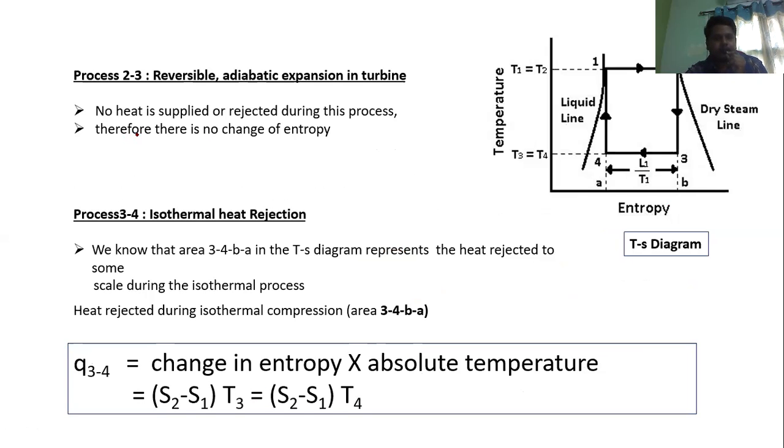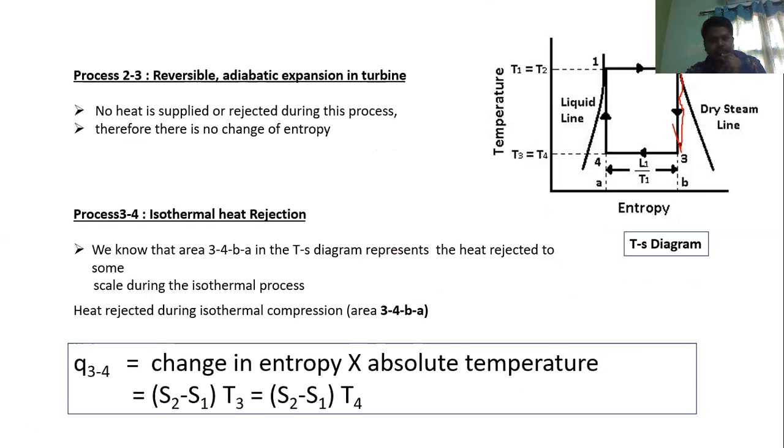Now, process 2 to 3. It is a reversible adiabatic expansion in the turbine. Process 2 to 3 is reversible adiabatic in the turbine, which means it is an isentropic process. So now we are going to discuss this process. In process 2 to 3, what is happening? The steam is passing through the turbine, and in the turbine the steam is expanding.